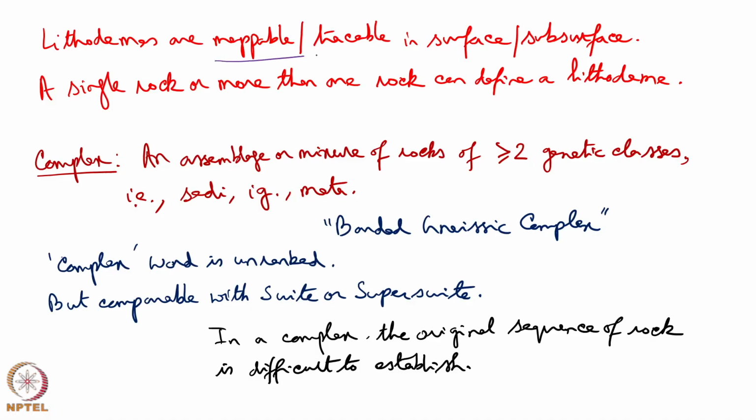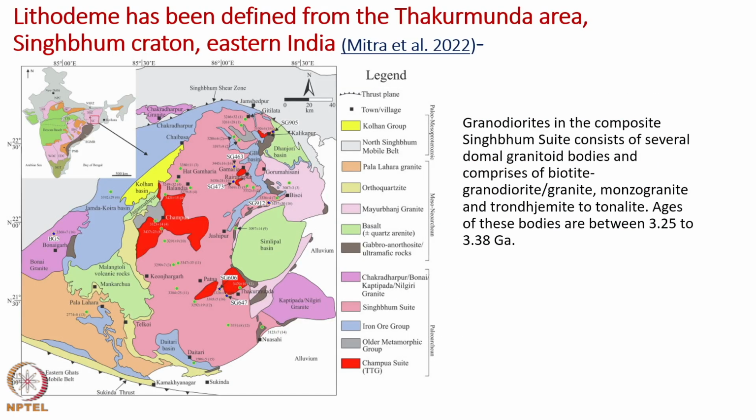Lithodemes are mappable and traceable in surface and subsurface. That means, in an underground mine also a lithodeme can be defined. A single rock or more than one rock can define a lithodeme. Let us present an example of a lithodeme from Indian stratigraphy. That is a map of India. This place is known as the Singhbhum region. Here is a big city Kolkata, and here is the detail of the map.